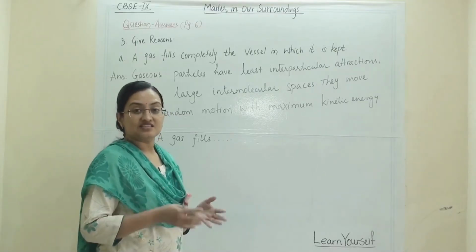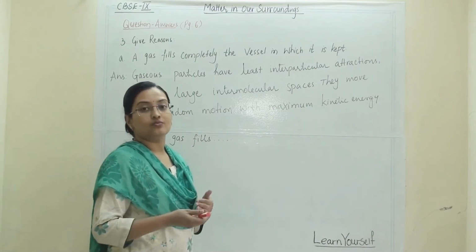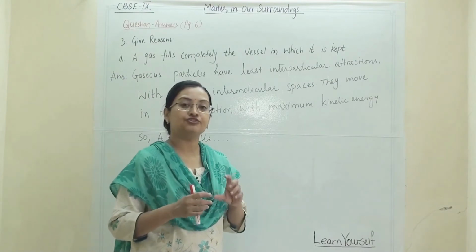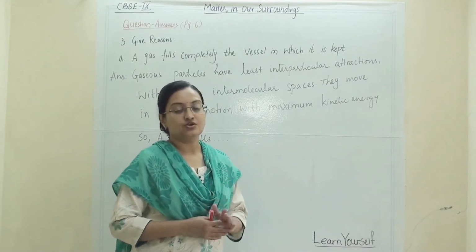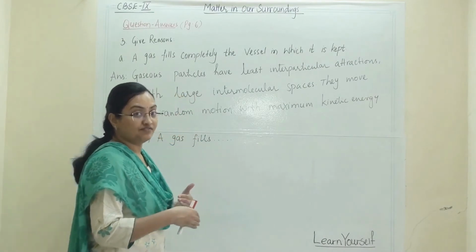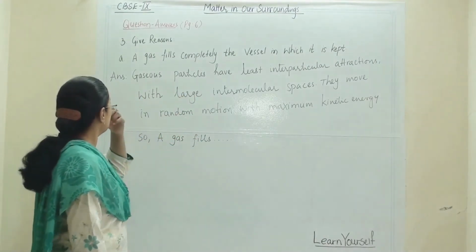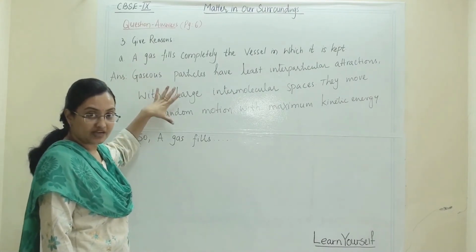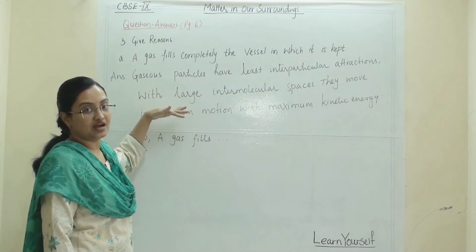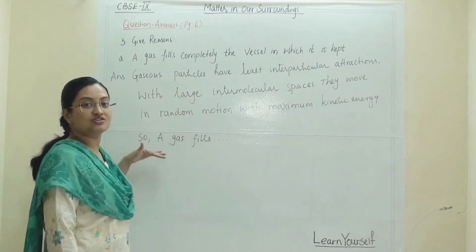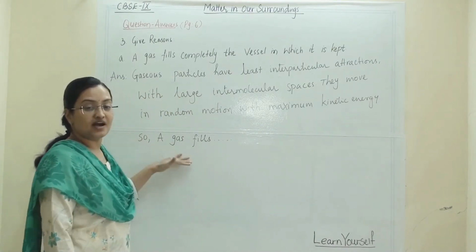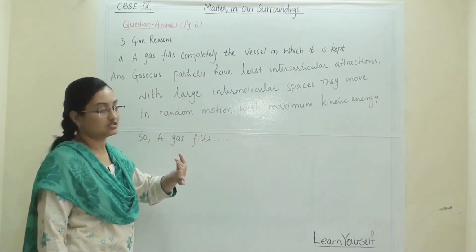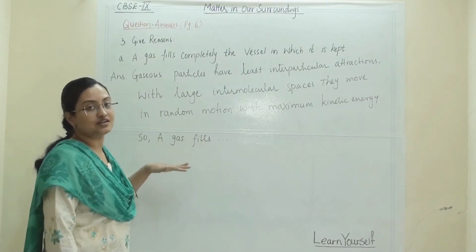Whenever we are answering a reason, there will always be a law or some characteristic property or specific phenomenon responsible for that. So whenever we start writing a reason, we always start with that law, that characteristic property or that phenomenon, and then we end with "because of that" or "that is why this thing is happening." This is the way we can answer any reason.